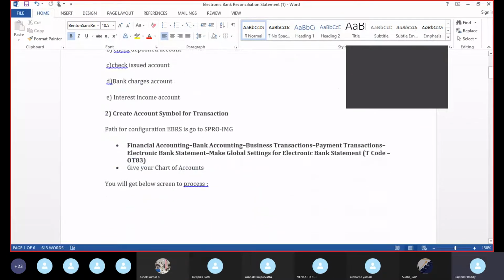Then the next step is to create account symbols for transactions. The path is Financial Accounting, Bank Accounting, Business Transactions, Payment Transactions, Electronic Bank Statement, Make Global Settings for Electronic Bank Statement. The T-code is OT83. This is at the chart of accounts level. Just give the chart of accounts.